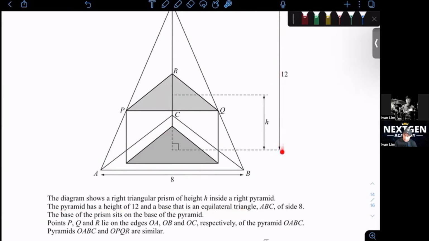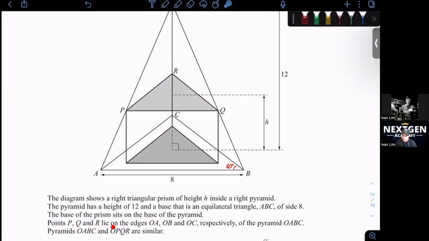So the entire pyramid's height is 12. The base is an equilateral triangle, so we know this is 60 degrees, and all sides are 8. The base of the prism sits on the base of the pyramid. So you see this prism sits on the base of the pyramid.